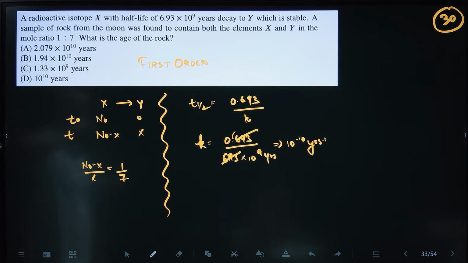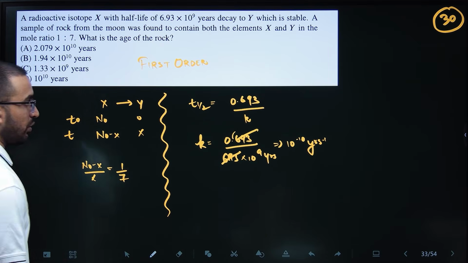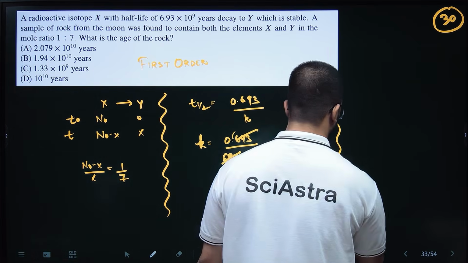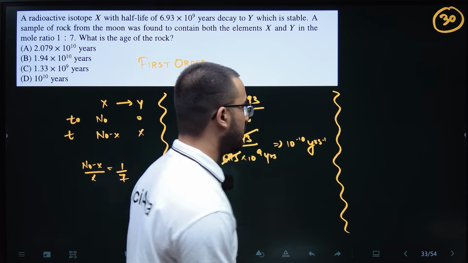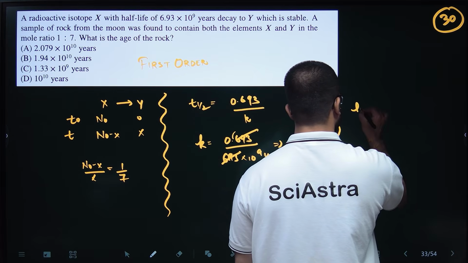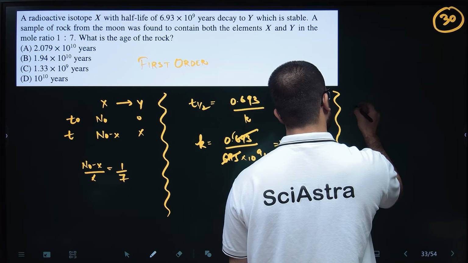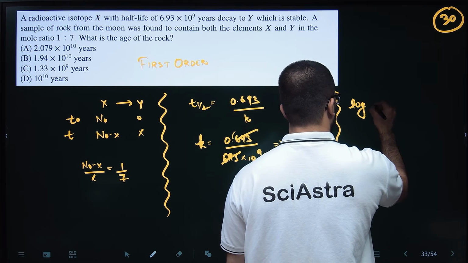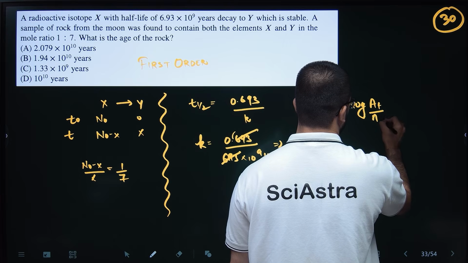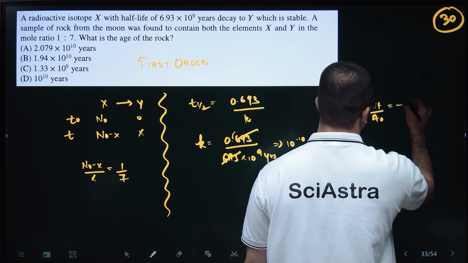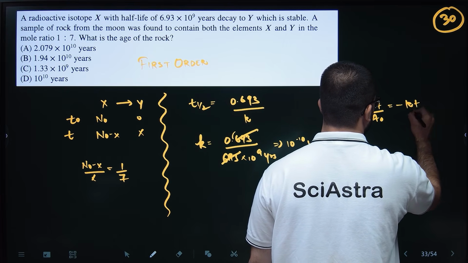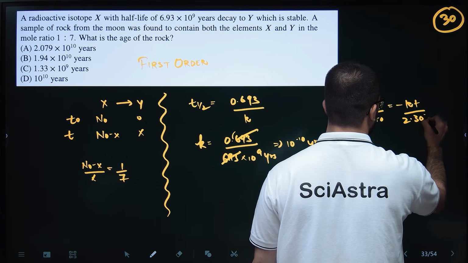Now they are asking what is the age of the rock. If you apply the first order integrated equation, log At by A naught is equal to minus Kt by 2.303.